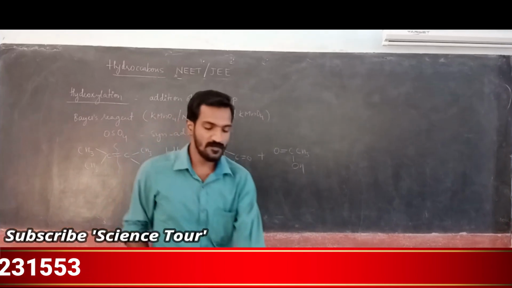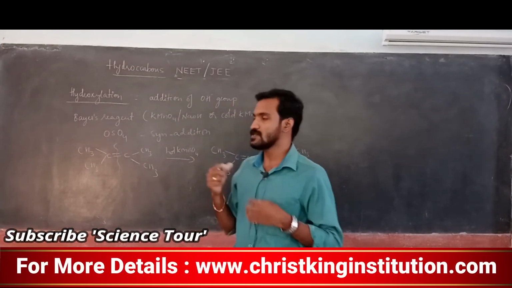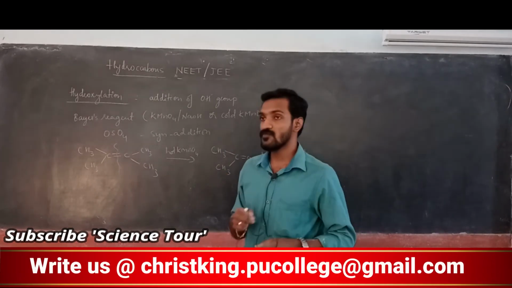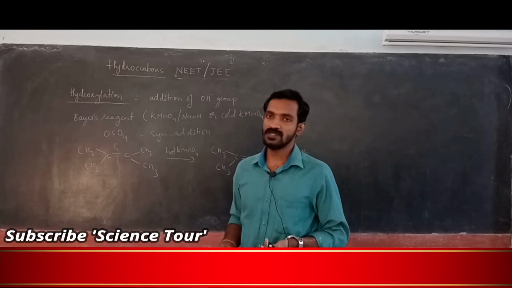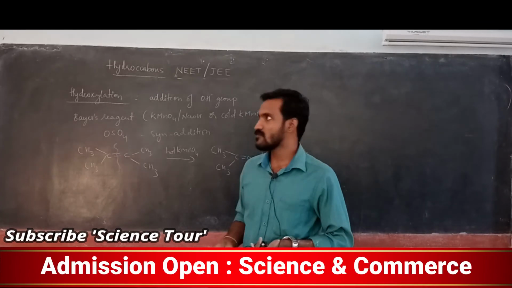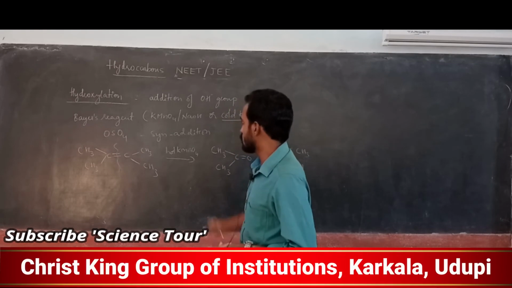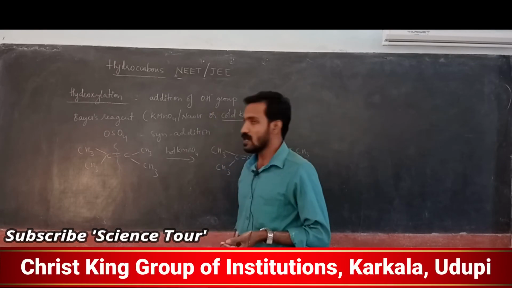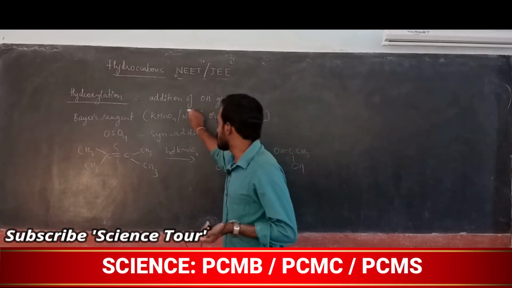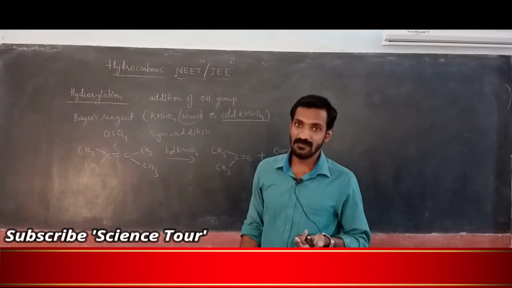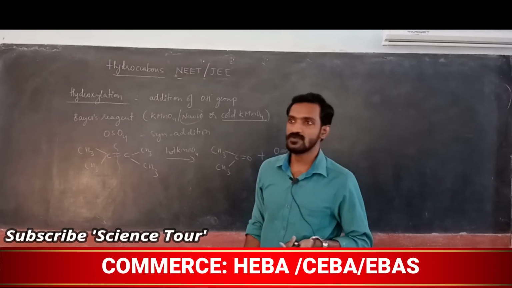My dear students, next we are going to study about hydroxylation. Hydroxylation means addition of OH group. It is possible in the presence of Bayer's reagent. Bayer's reagent is cold, alcoholic KMnO4, or KMnO4 in the presence of alkali, any base, sodium hydroxide.